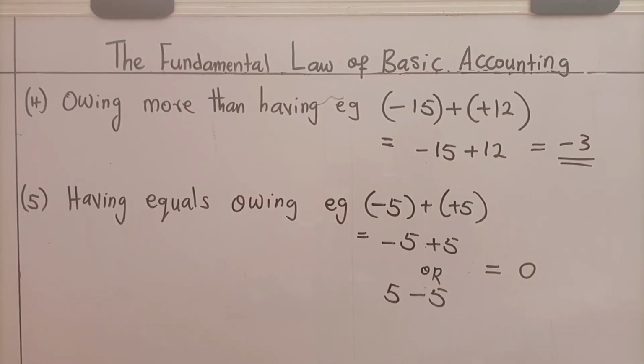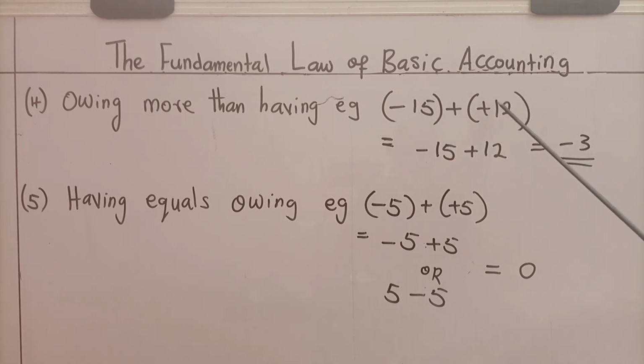The fourth peculiar case is owing more than having. That is, what you owe is more than what you have. What it means is that you owe and you also have. But it is a fact that what you owe is more than what you have. Let us see an example. We have minus 15 plus 12. Notice that minus 15 means you owe 15, and that plus 12 means that you have 12.